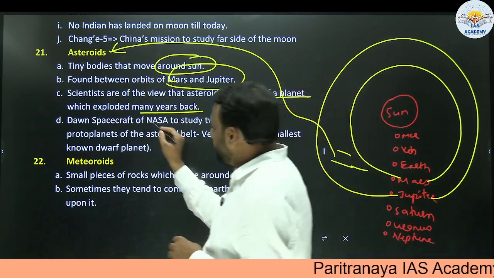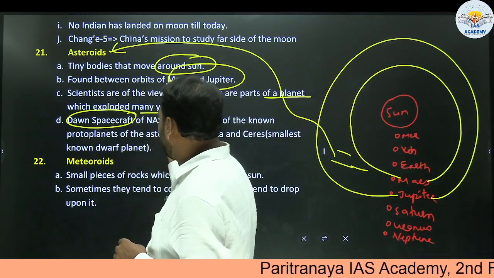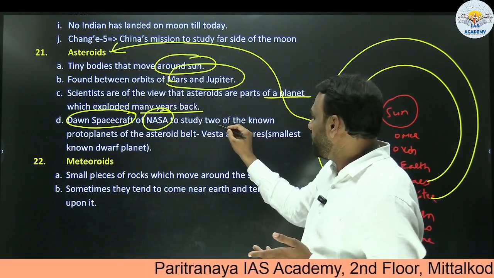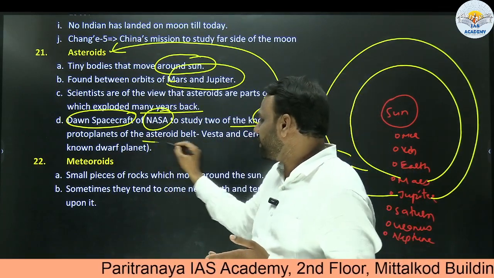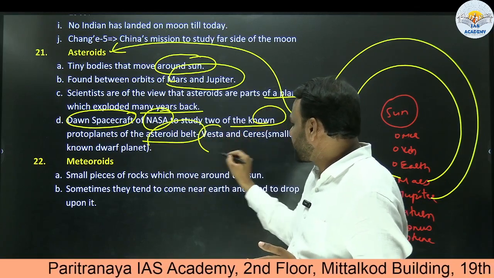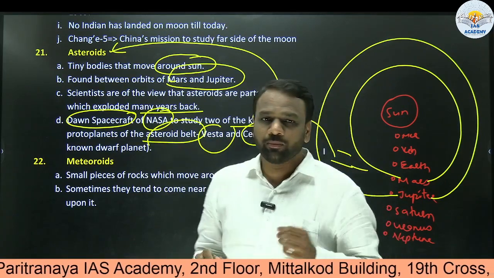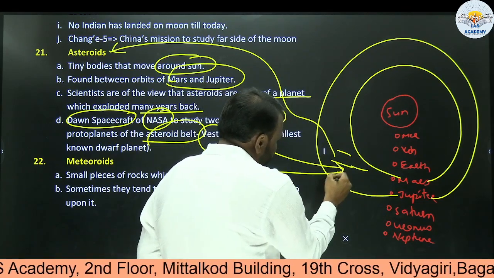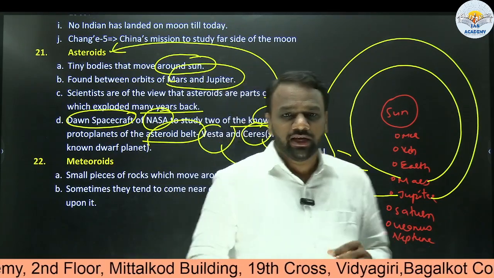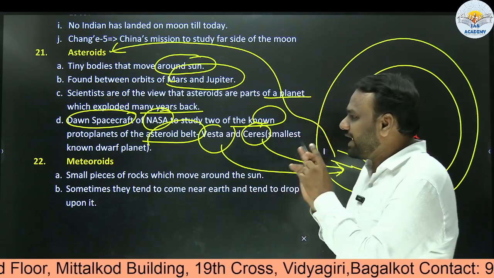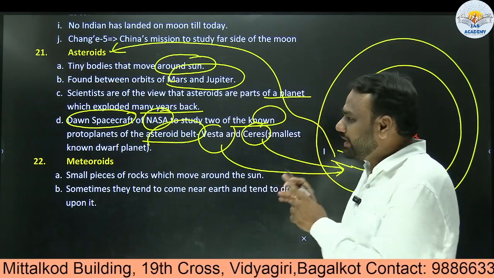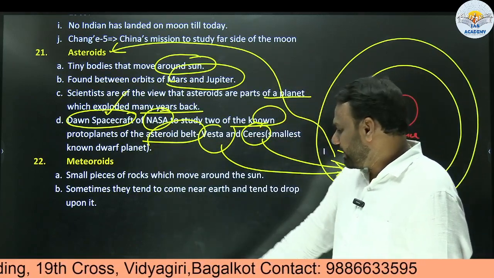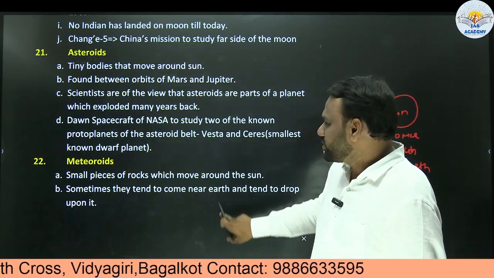Next, very important. So Dawn spacecraft, again it's a mission of whom? Of NASA. So what is its goal? Its goal is to study two of the known protoplanets of the asteroid belt. So it means Vesta and Ceres. These are the protoplanets. So where are they present? These are present in the asteroid belt. In order to study these protoplanets, NASA has sent a mission, and that is called the Dawn spacecraft.